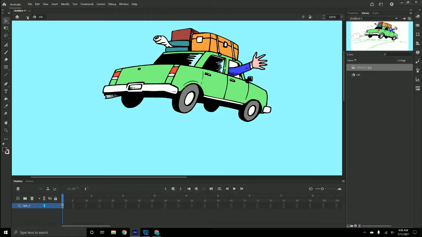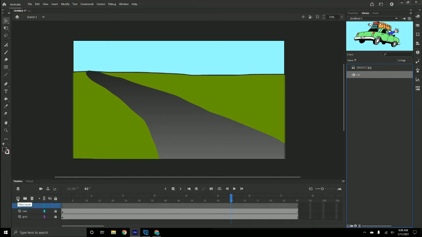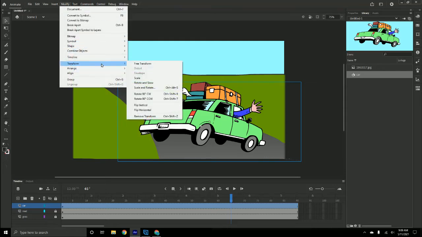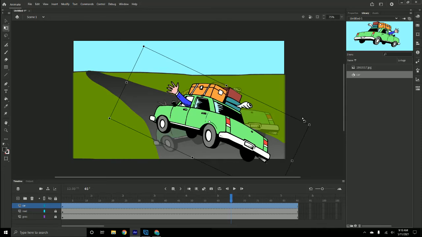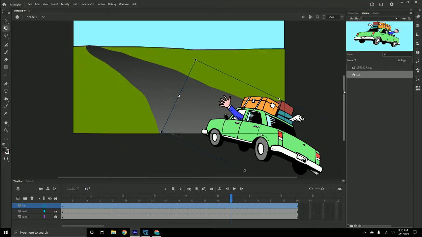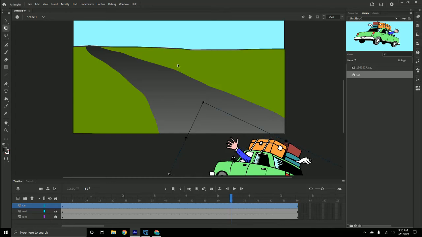So now I'm going to exit symbol edit mode and take my car symbol. It needs a new layer. We'll name it car, and drag it onto your stage. It's kind of the wrong direction, so modify, transform. Okay.